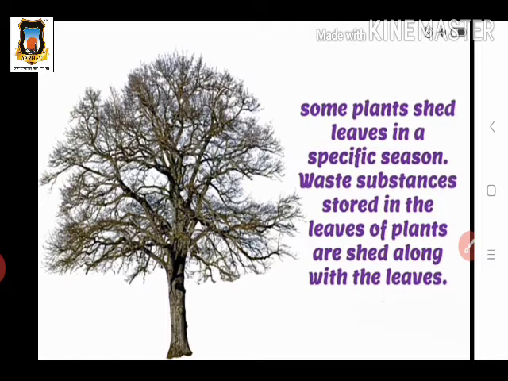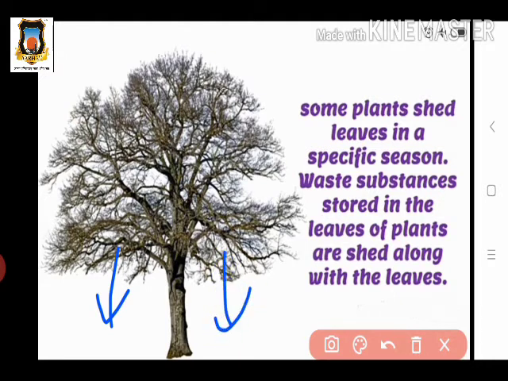The first one we see is an image related to the excretion of plants. After some plants shed leaves in a specific season, waste substances stored in the leaves of plants are shed along with the leaves. After shedding the leaves, these plants look like this. This is the plant which has shed its leaves. This image is related to excretion in plants.